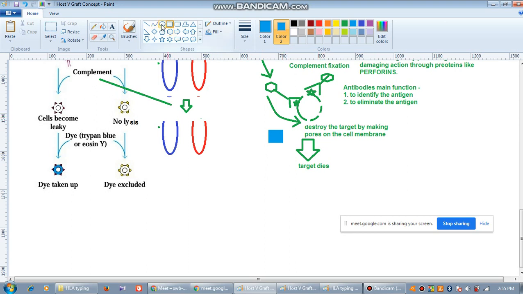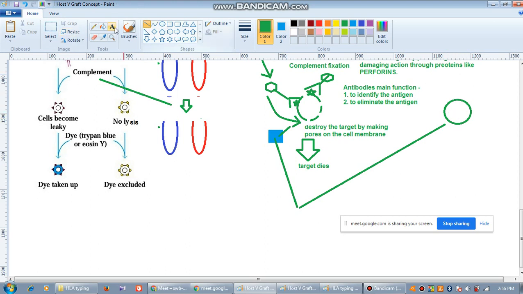Consider that you have two different kinds of cells. Here you see the cell membrane is destroyed, here the cell membrane is intact. Now you add this trypan blue here also, and in this one also. The stain will go inside this one, but here the stain will not go.